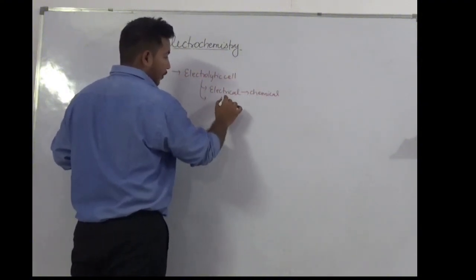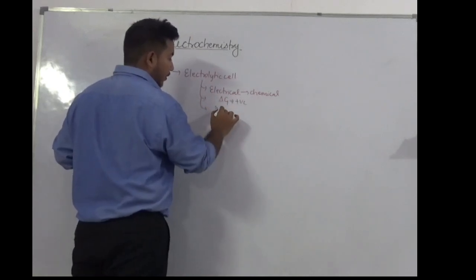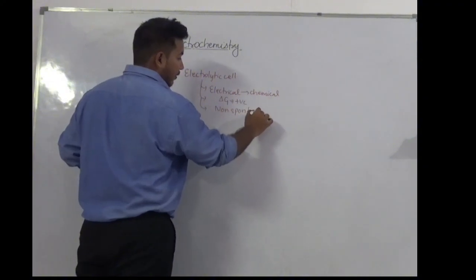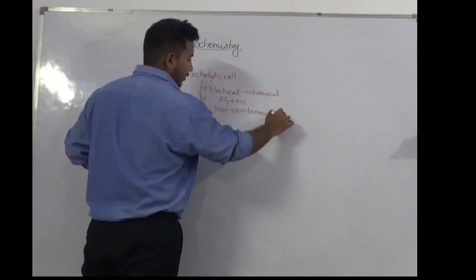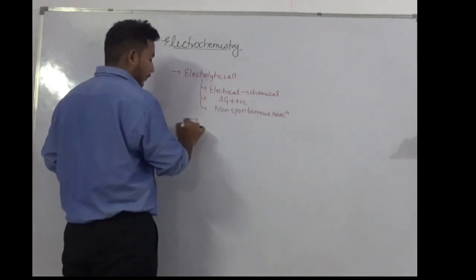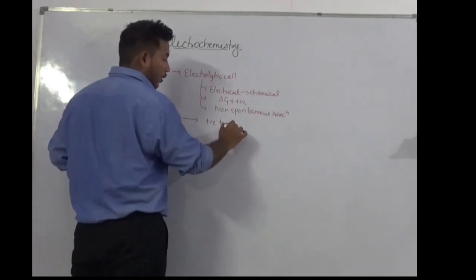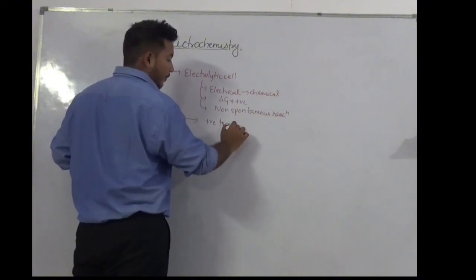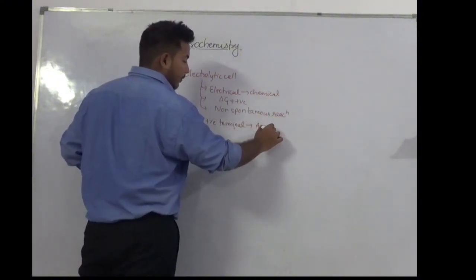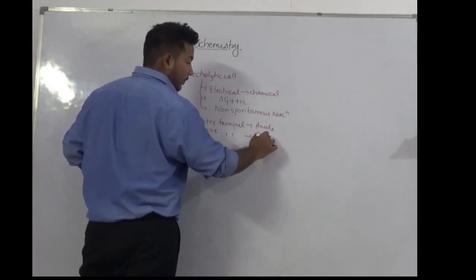The value of delta G is positive because it performs non-spontaneous reactions, and the positive terminal of an electrolytic cell is anode, the negative terminal is cathode.